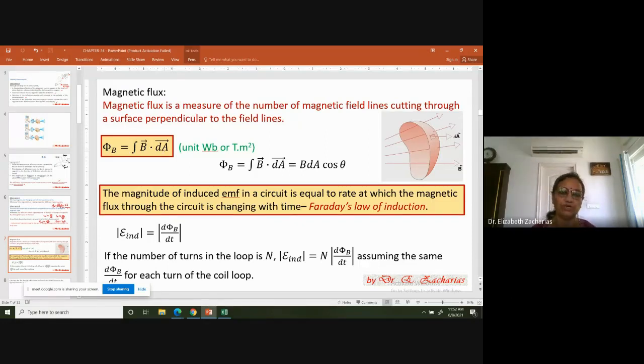What will be the unit? B is Tesla, area is meter square. So Tesla meter square, or Weber. Weber is going to be the unit of magnetic flux.